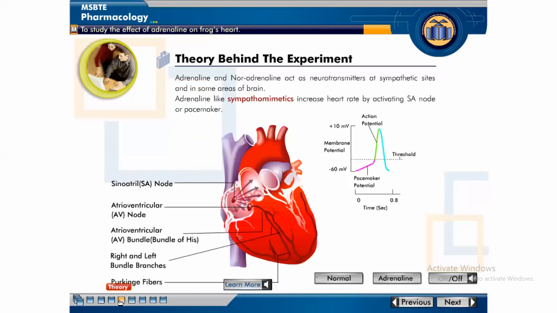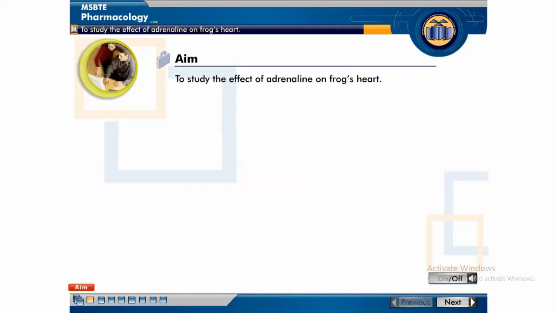Then theory behind this experiment. Adrenaline and noradrenaline act as neurotransmitters at sympathetic sites and in some areas of brain. Adrenaline, like sympathomimetics, increases heart rate by activating SA node or pacemaker. Aim of this experiment is to study the effect of adrenaline on frog's heart.